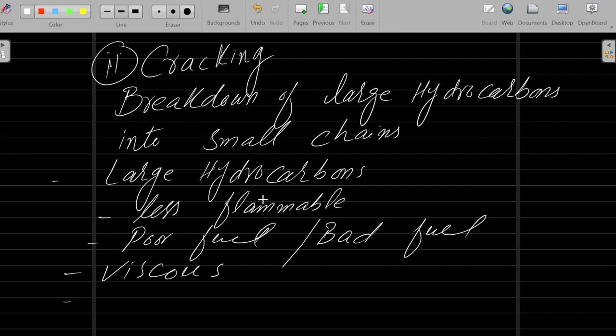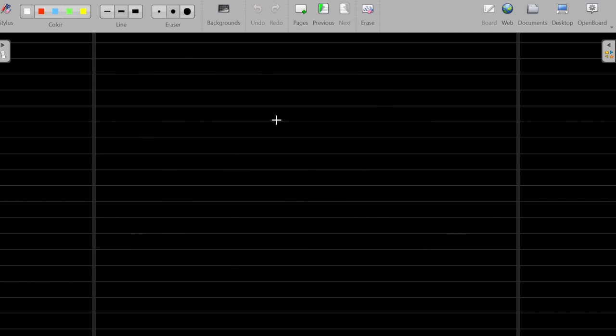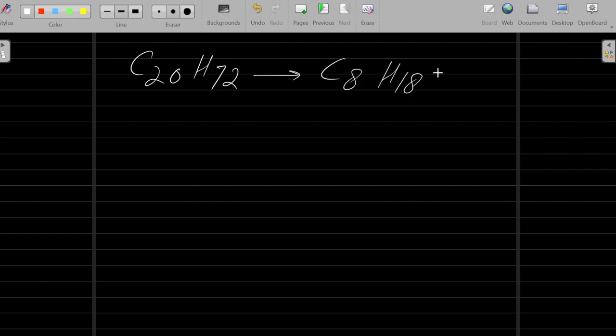So when you convert a large chain into small chains, for example, you can easily convert them into C8H18 plus smaller fractions. So you can convert them into small fractions.